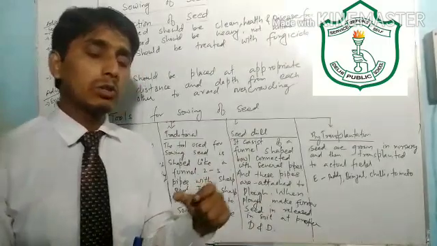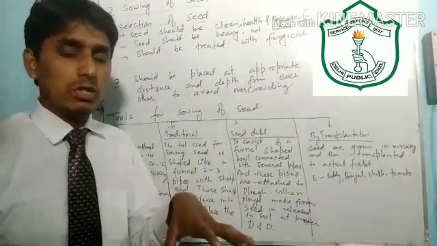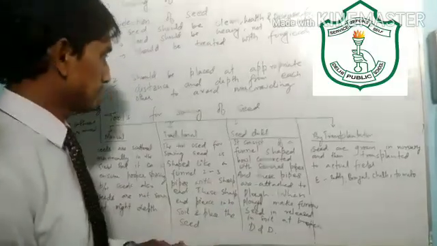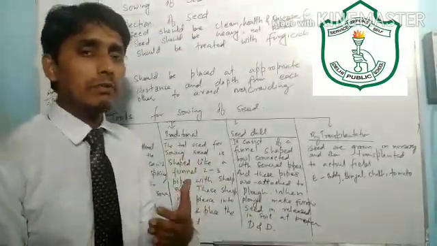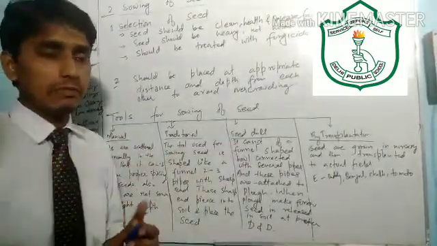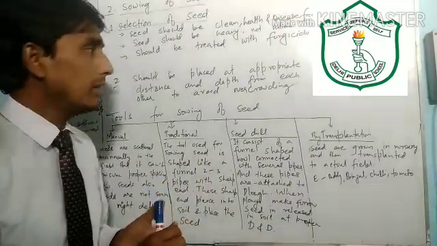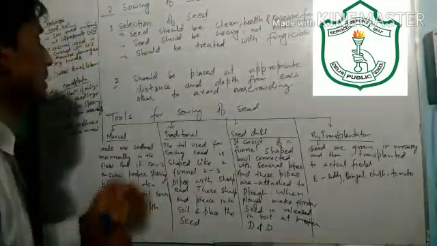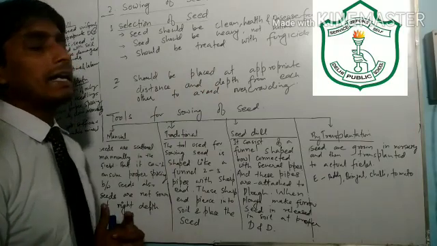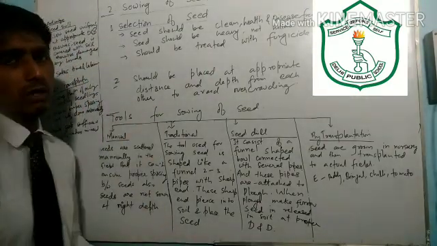Proper distancing of seed, and also the proper depth, so that its root can penetrate deep into the soil, and it can hold the soil properly and get its nutrients from the soil. Otherwise, if you leave the seed at the surface, it will not penetrate into the soil properly, and therefore your crop will not give you good produce. So it should be placed at appropriate distance and depth from each other to avoid overcrowding. Overcrowding should be avoided. So what are the various tools for sowing of seed?